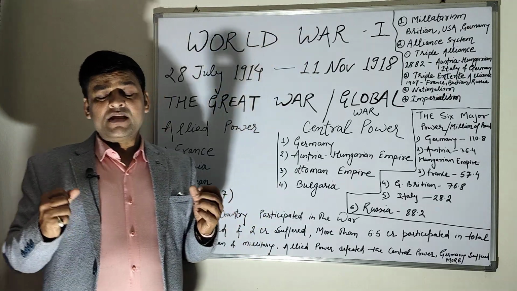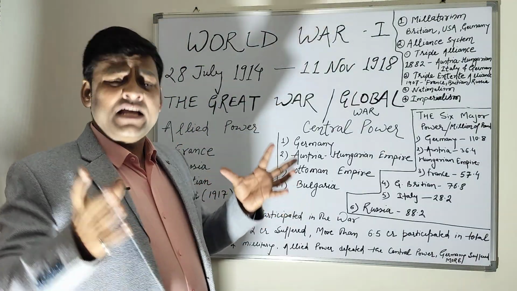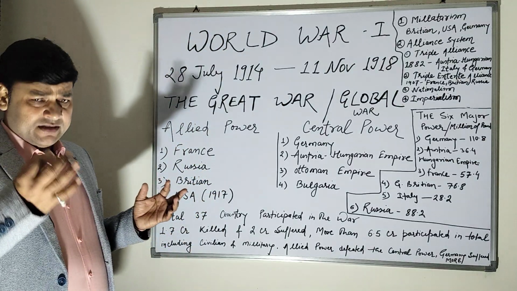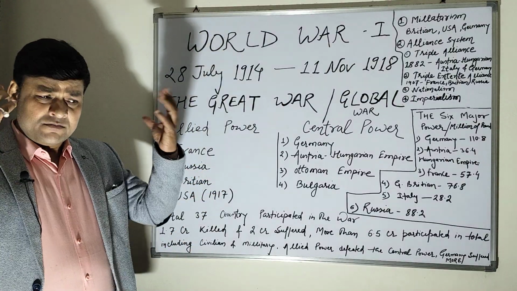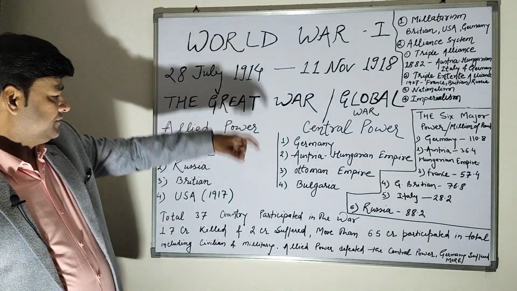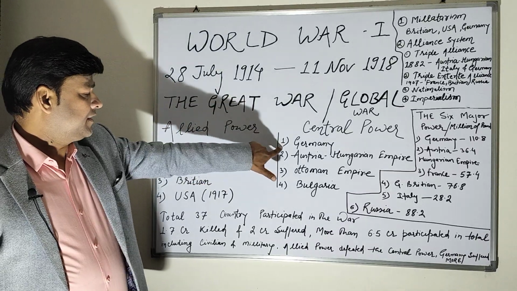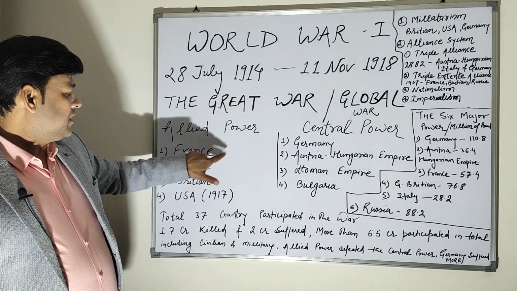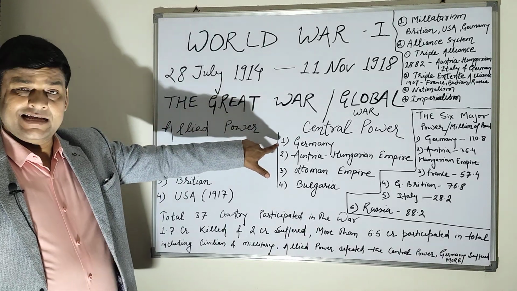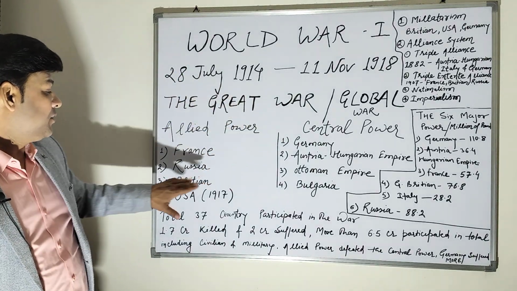This was the immediate cause of World War First, and there were some other reasons as well. Germany and France were fighting over a region known as Alsace.